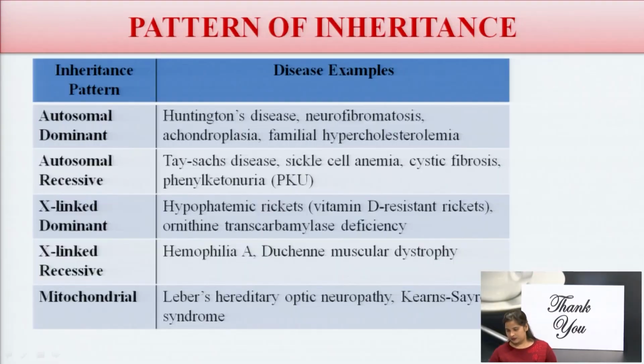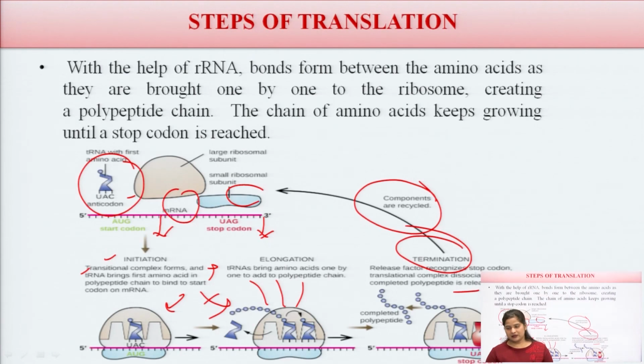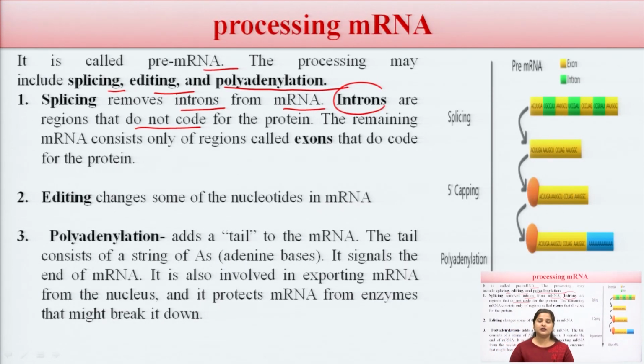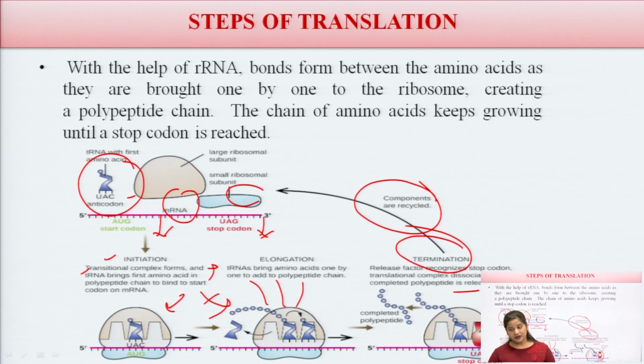So, in this lecture we conclude that we studied the steps of how the process of transcription occurs, how the promoter binds to the genes, and the DNA is unwound. The attachment of the new nucleotides takes place on the DNA, and then it rewinds, and the coiling process starts again. This is about transcription.